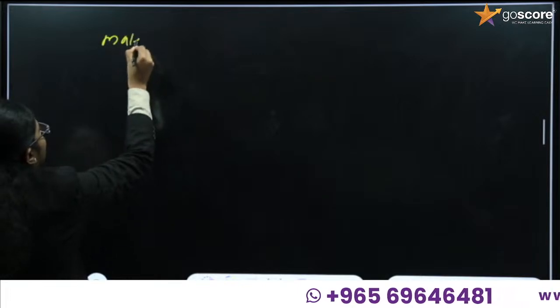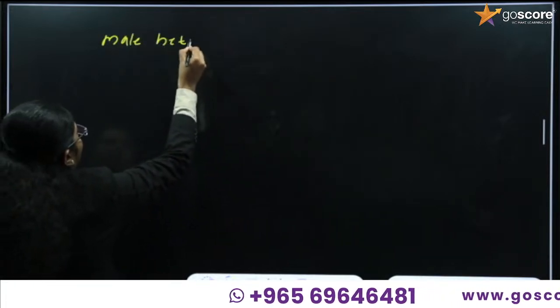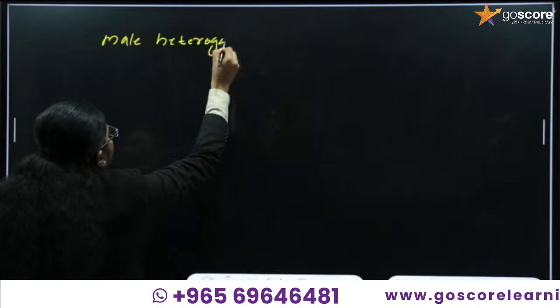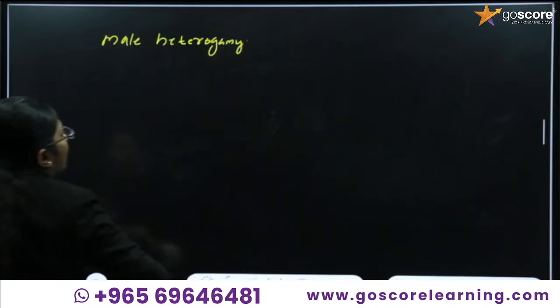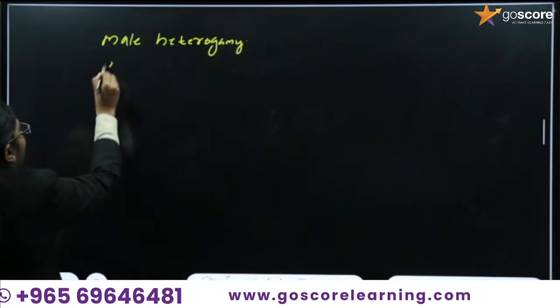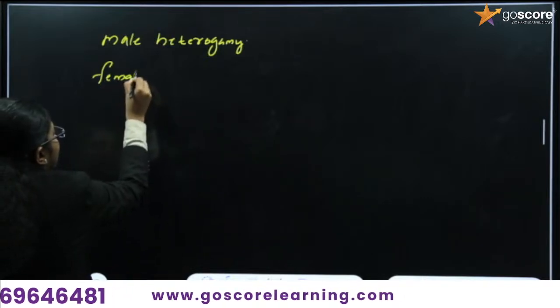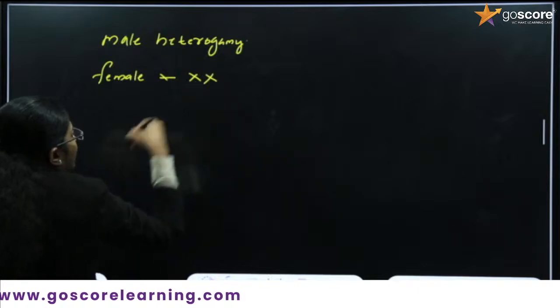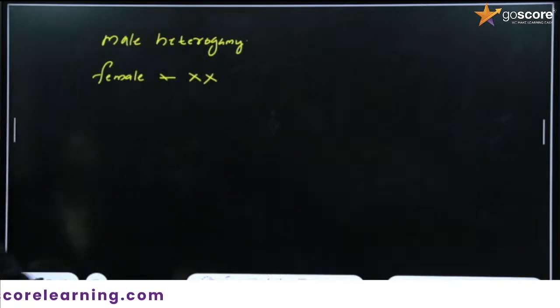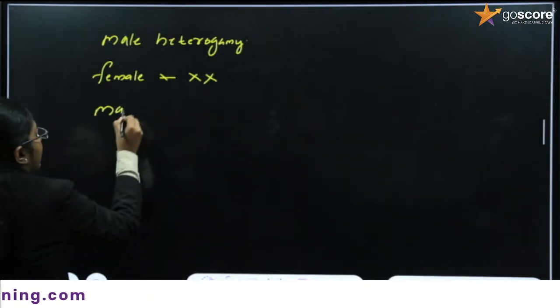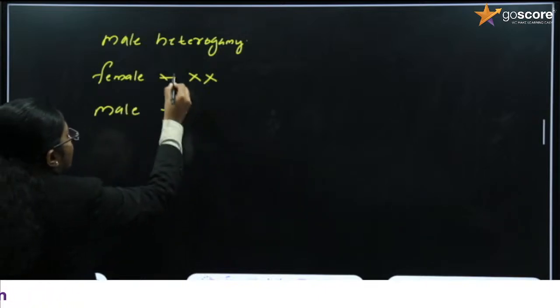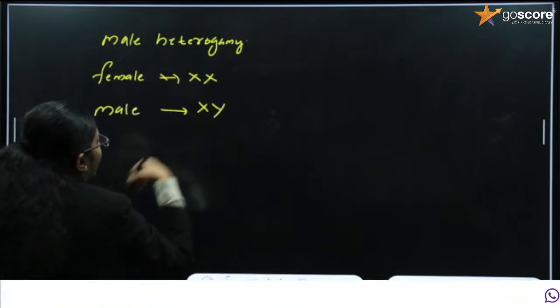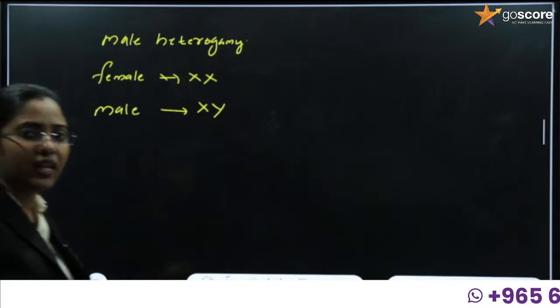What is male heterogamy? Females have two X chromosomes, whereas males show the XY condition, an X chromosome and a Y chromosome.